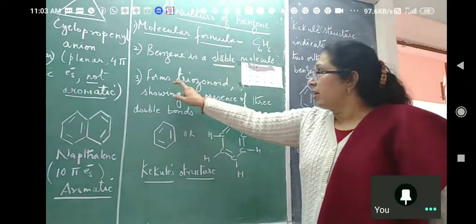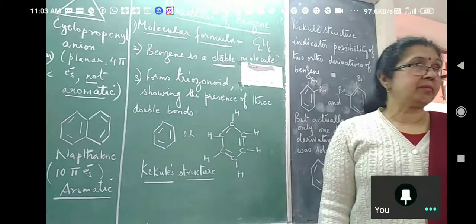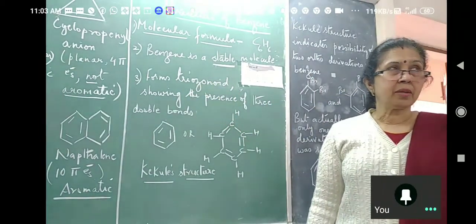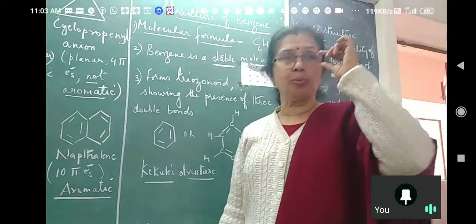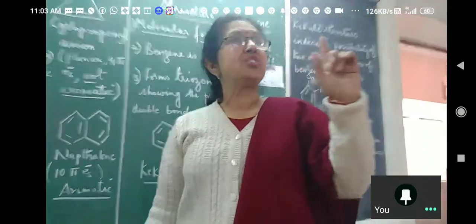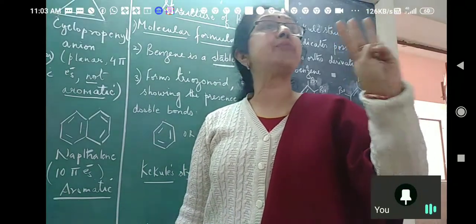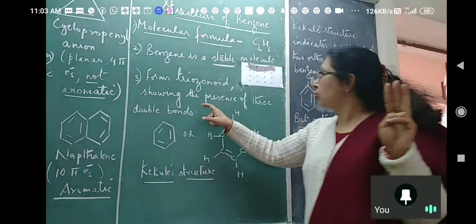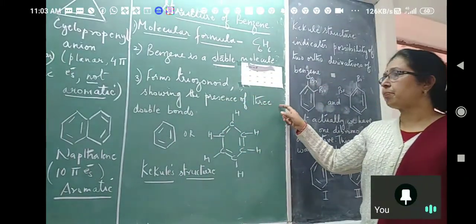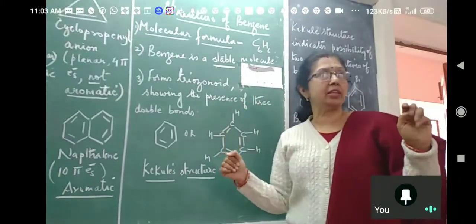Now, it forms a triozonide. We have done ozonolysis. When a double bond reacts with ozone, it forms an ozonide. Tri is 3 ozonide rings. It shows the presence of 3 double bonds in benzene.